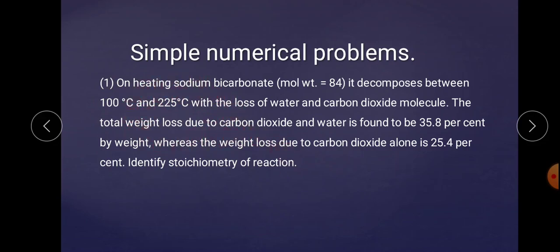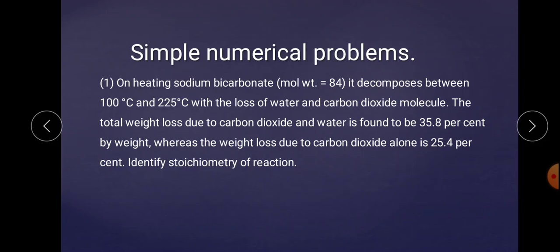The decomposition takes place in between 100 degrees Celsius and 225 degrees Celsius. And what is the basic reason behind the decomposition? The weight loss takes place because of the loss of water and CO2. So two chemicals are lost, water and carbon dioxide.